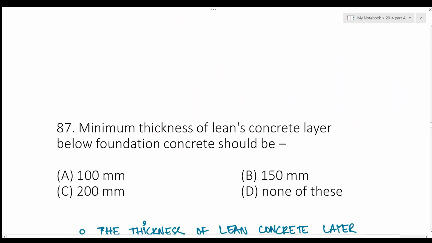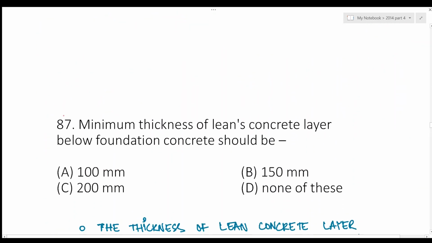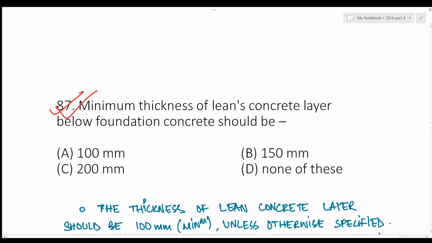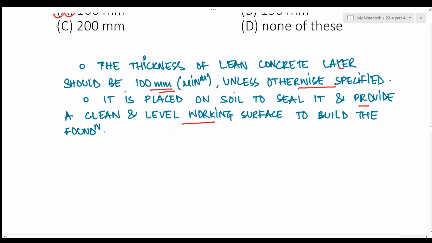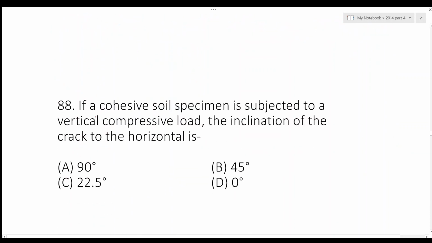Next question is, minimum thickness of lean concrete layer below foundation concrete should be. Now the thickness of lean concrete layer should be 100 millimeter minimum unless otherwise specified. It is placed on soil to seal and provide a clean and level working surface to build the foundation. So the answer should be A, 100 millimeters. Next question, if a cohesive soil specimen is subjected to a vertical compressive load, the inclination of the crack to the horizontal is, answer is 45 degrees. The answer is 45 degrees.